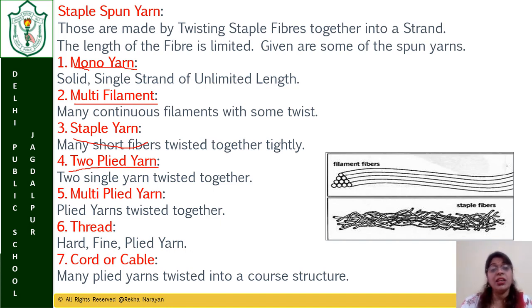Multi-plied means many yarns are twisted together. Thread means when many yarns are very tightly twisted and plied, they form the thread. Cord or cable: many plied threads, when twisted together, make a thick thread that is called cord or cable.